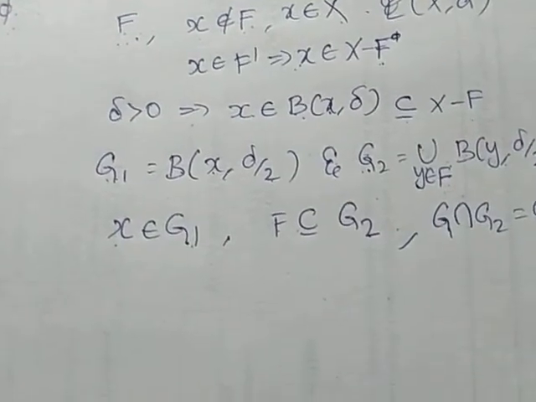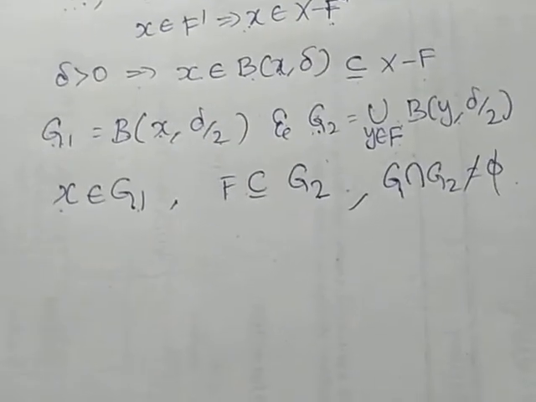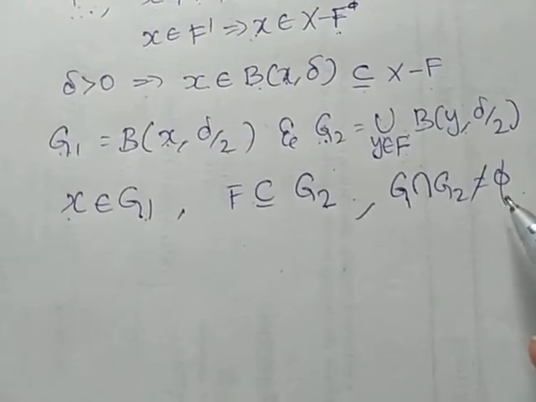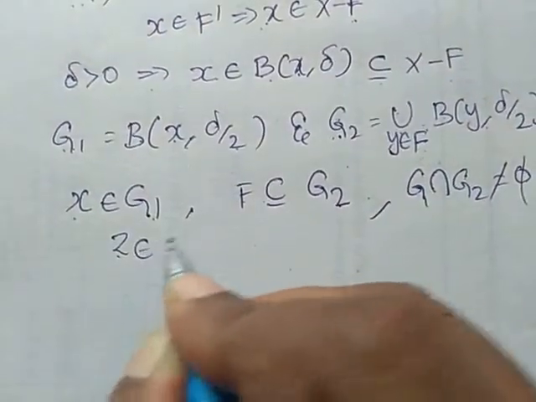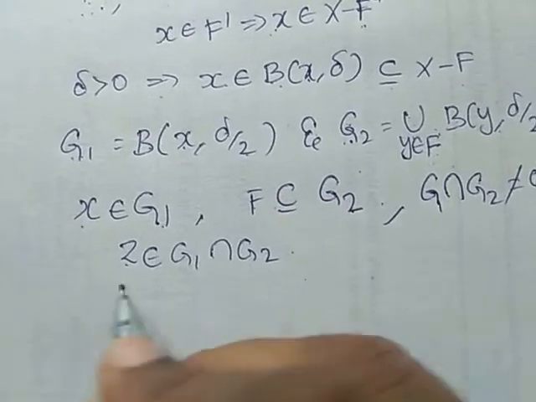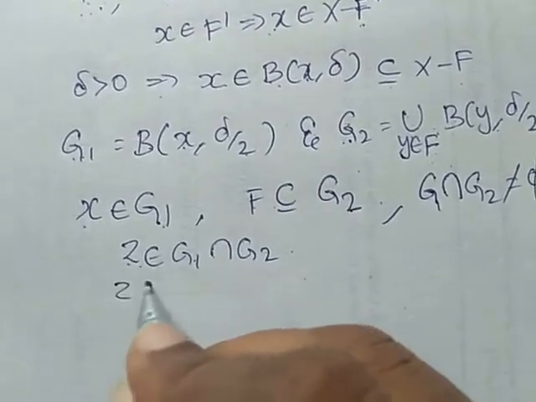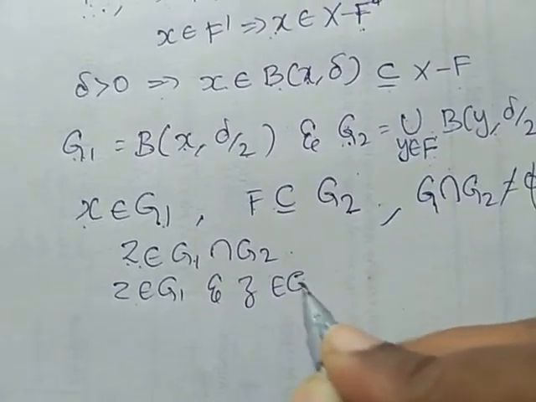Suppose G1 intersection G2 is not the null set. As a contradiction, I am taking G1 intersection G2 is not a null set, then I will take some element z belongs to G1 intersection G2. This implies z belongs to G1 and z belongs to G2 also.